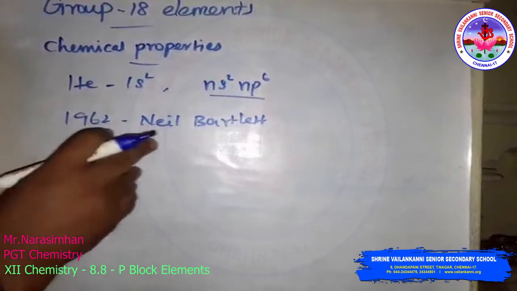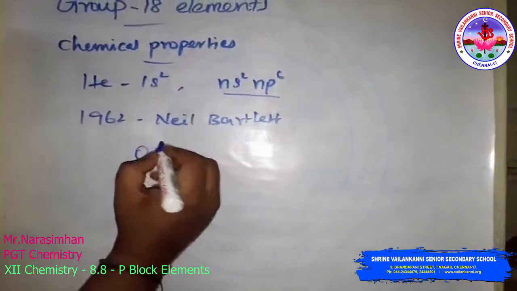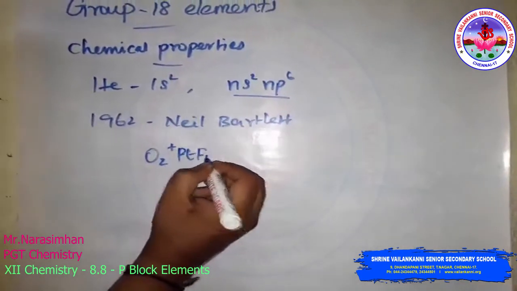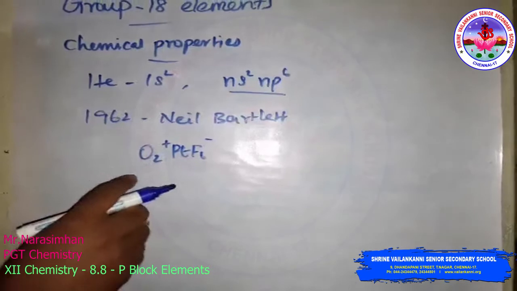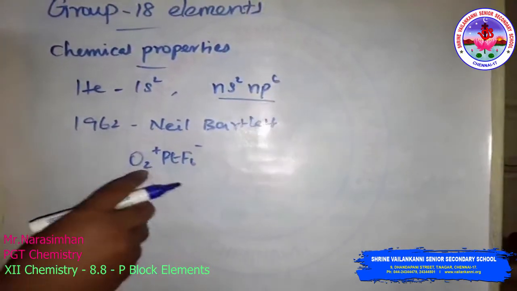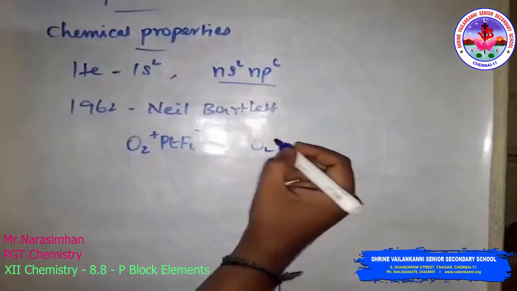First he prepared the red compound formulated O2+ PtF6-. He then realized that the first ionization enthalpy of molecular oxygen is